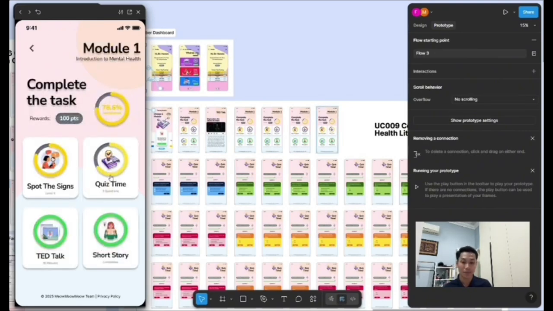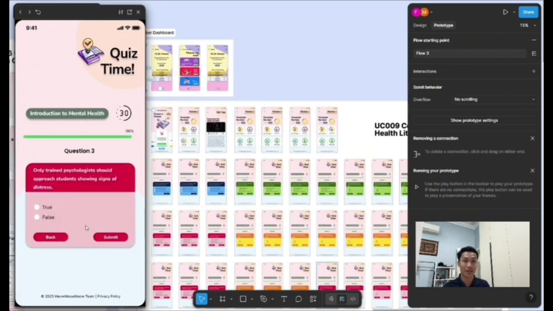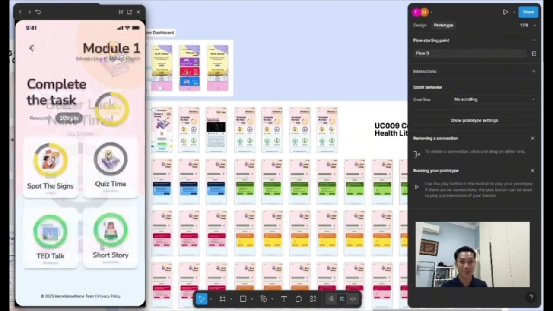Okay, so let me attempt again, but this time let's answer wrongly. It turns red, wrong again, turns red, and wrong again, turns red. So now the quiz will be updated to 0. So this time I will answer everything correctly.